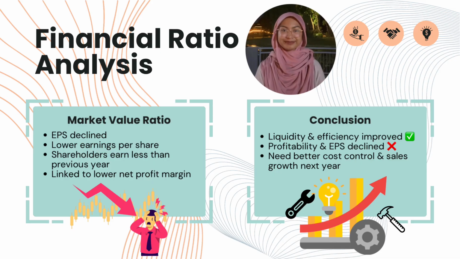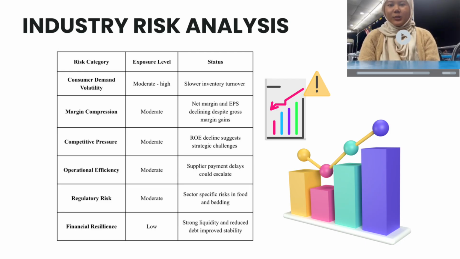Thank you. Let's take a closer look at the key business risks currently facing OCB Berhad and how they are affecting operational financial performance. First, we have consumer demand volatility. With a moderate to high exposure, this is reflected in slower inventory turnover, suggesting that demand patterns are fluctuating and affecting sales cycles. Next, margin compression is rated moderate.